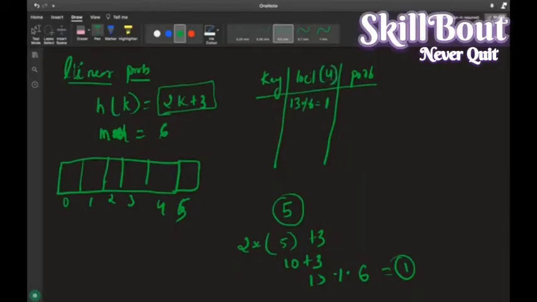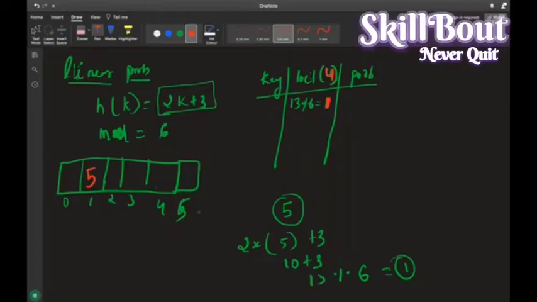I'll be telling you why I'm using this. Understand this. This is nothing but u. Now u is 1. Okay, location. I'm taking the location as u. So I'm coming here and I'm saving 5 here. In this format, we'll save it.